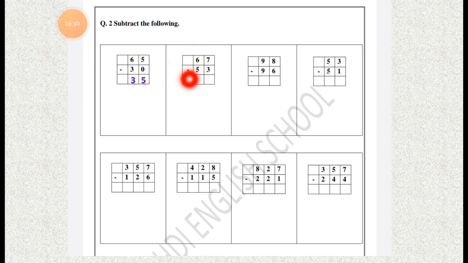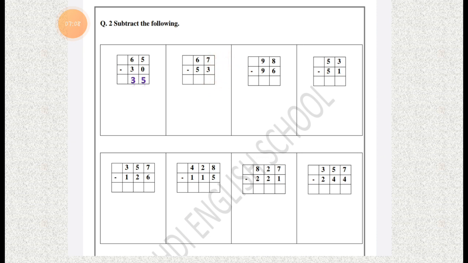Now the next sum, 67 minus 53. In this sum we follow the same rule: always start subtracting from the right side, the ones column. Here it is 7 and 3.